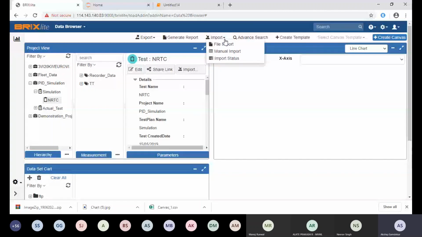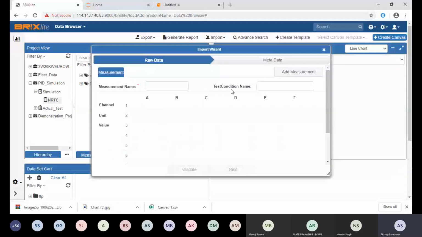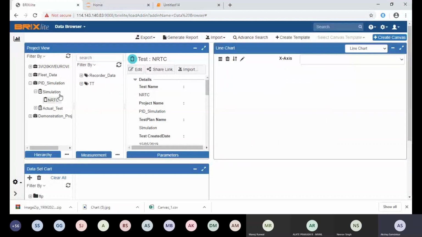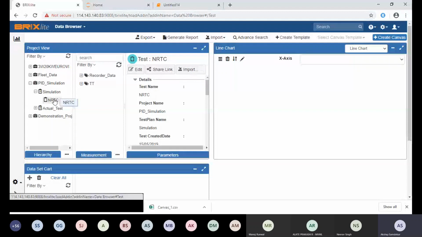Another part is directly fetching a file from the testbed, automatically fetching the file from the testbed and putting it into the application. The third part is fetching the files from IoT based applications, which is also possible. Another one is a manual import. Many times, I will take a direct example: I will select this test and say import. No need to insert metadata again and again.